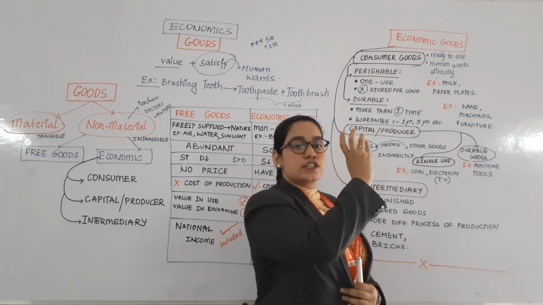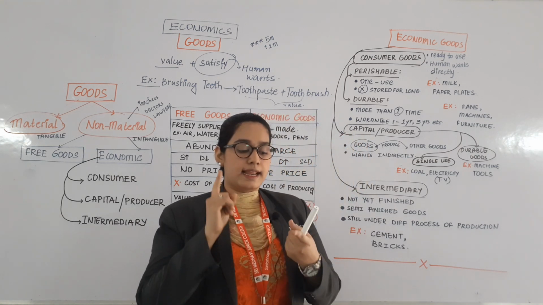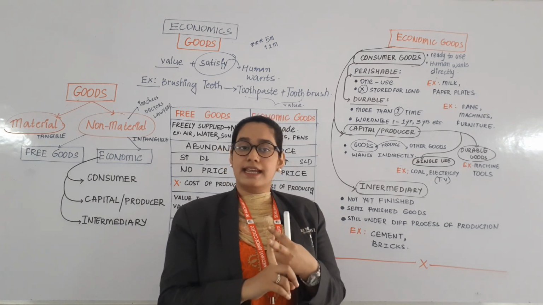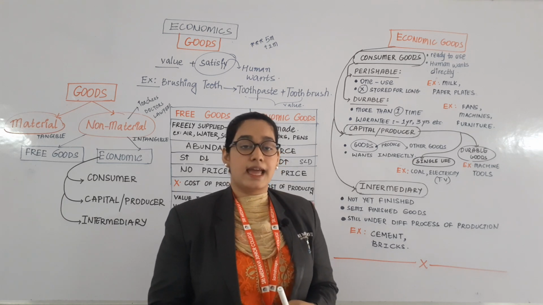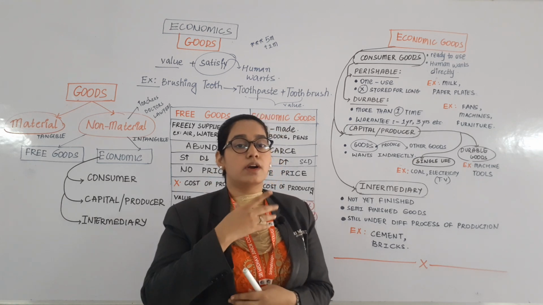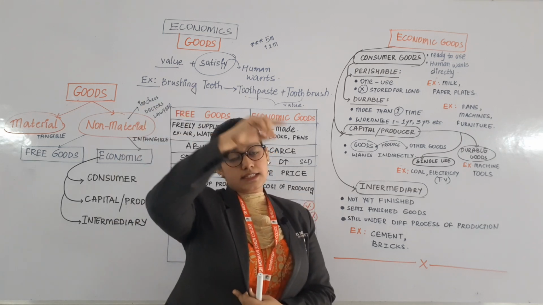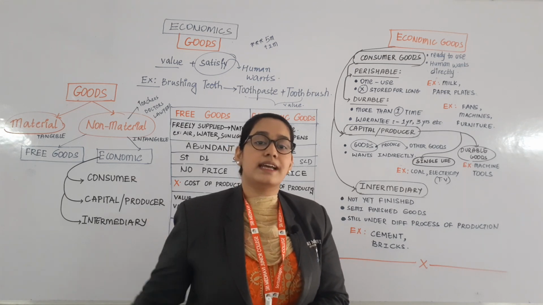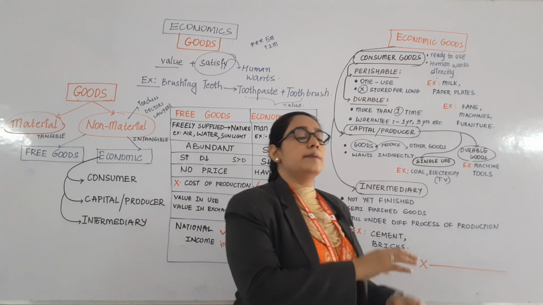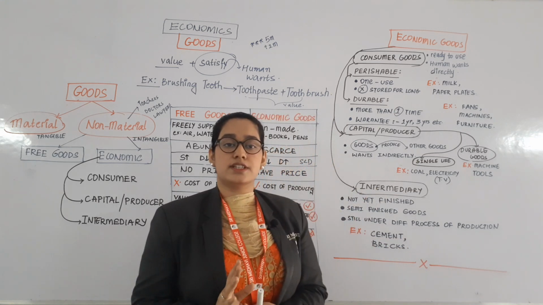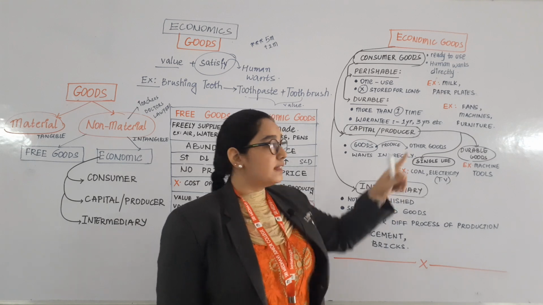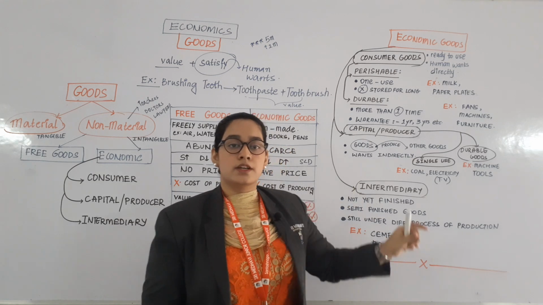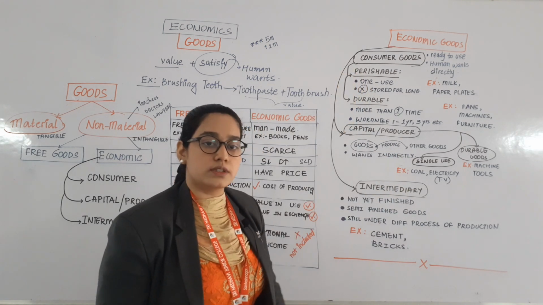So can I say that consumer goods are ready to use, like fruits, apple, mango, papaya or watermelon, anything that is ready to use, and also it can satisfy our want directly. Like we have discussed earlier, if I want to drink a cup of coffee, it satisfies my want indirectly because I need a number of commodities, put it on a stove, cook it, various procedures. That is an indirect procedure. This is directly satisfying my want and it is also ready to use. So we can consider that as consumer goods.